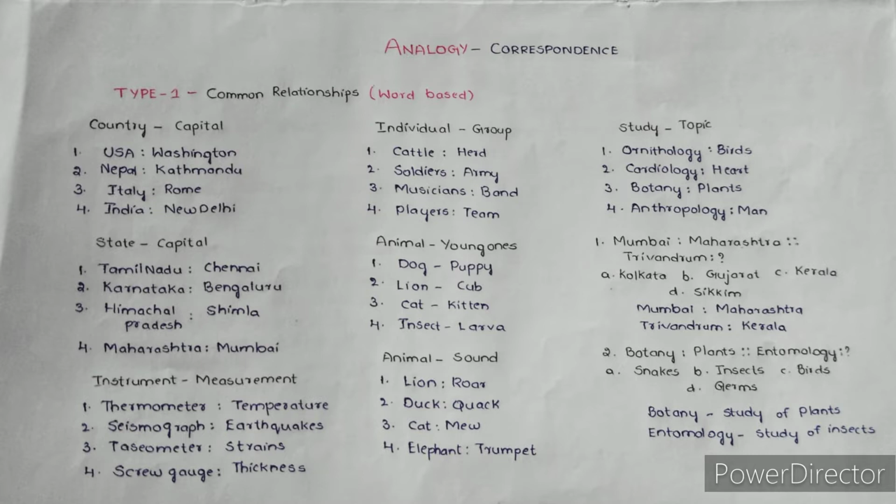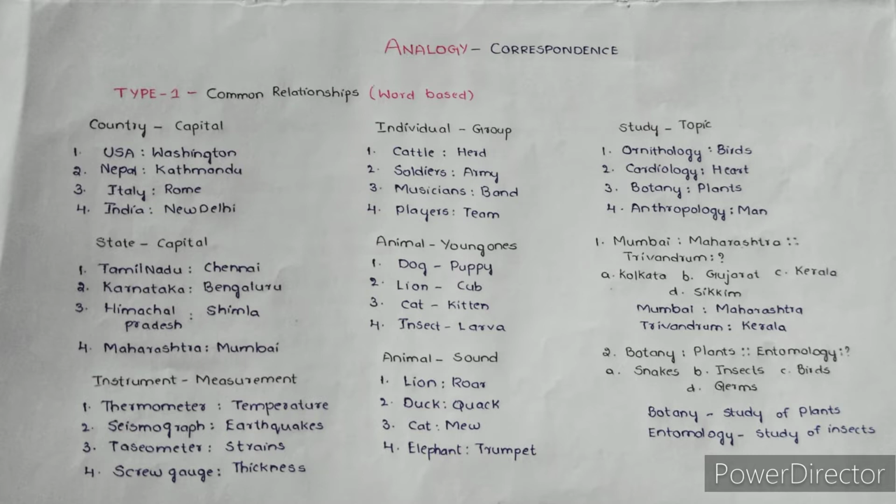So mostly we get three types of questions from analogy, and these are: the first one is word based, the second one is number based, and the third one is alphabet based. Under word based questions, we find common relationships like country capitals, state capitals, instrument and its measurement, individual and group, or the study topic. In this type we have nearly 20 to 25 common relationships.